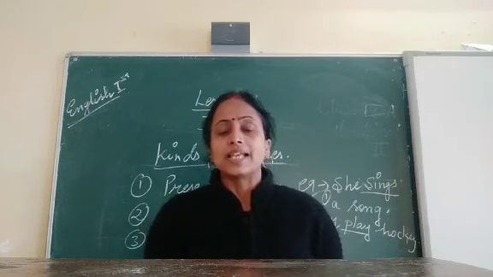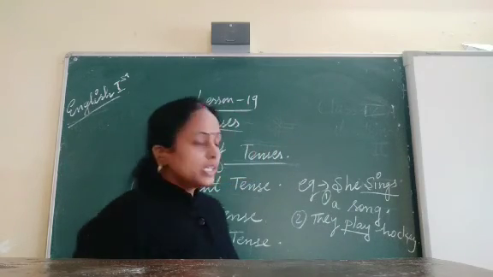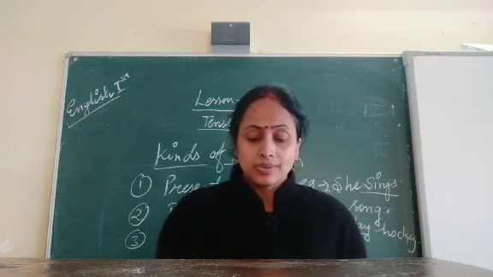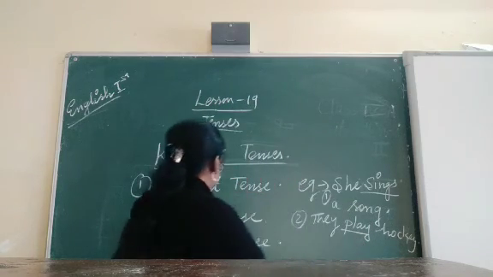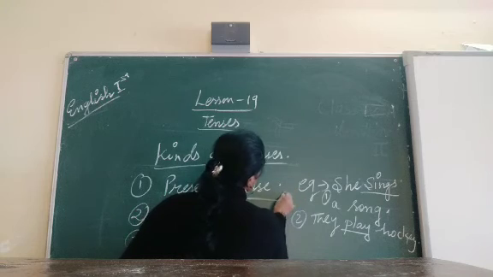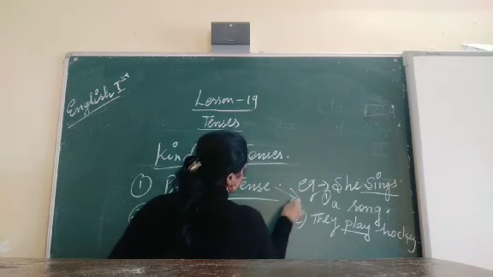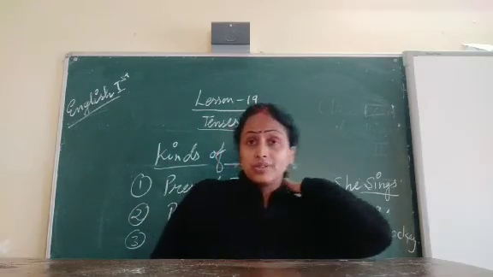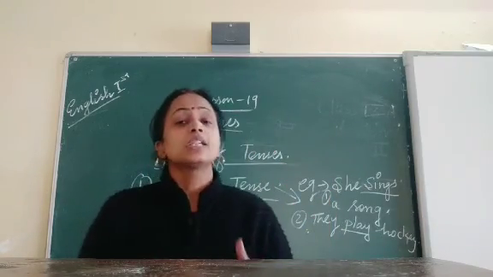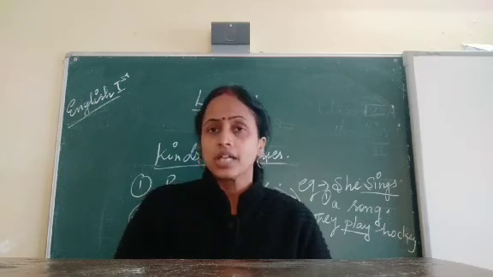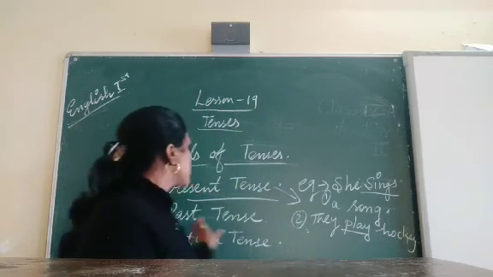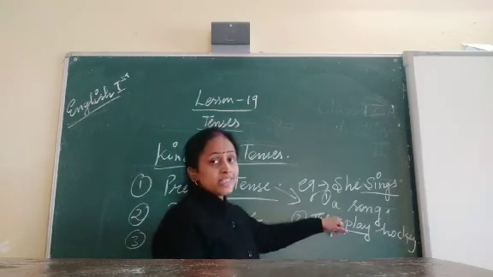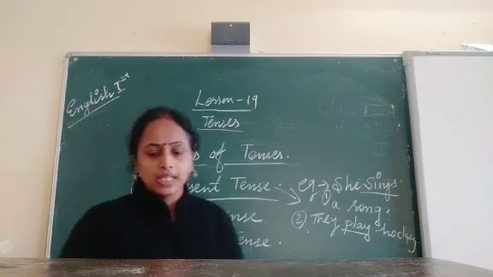That's why we call it present tense. This is the example of both, the first example and the second example, because here the action is taking place in present time.